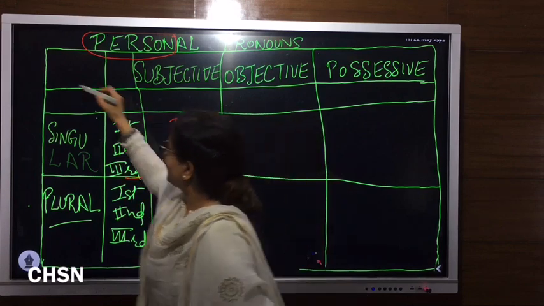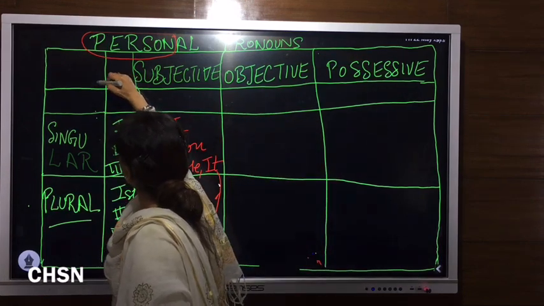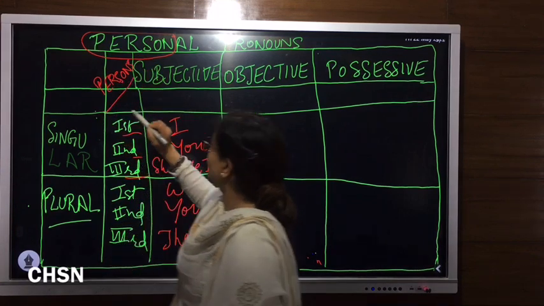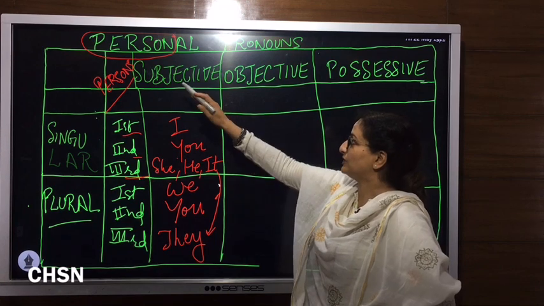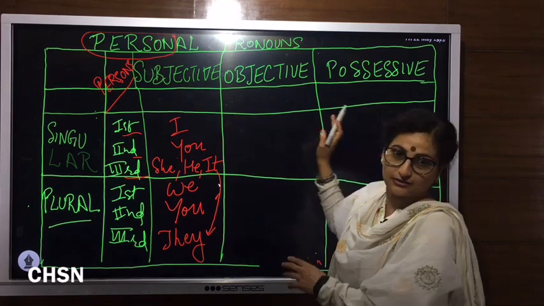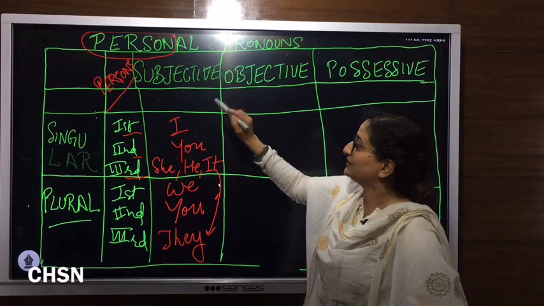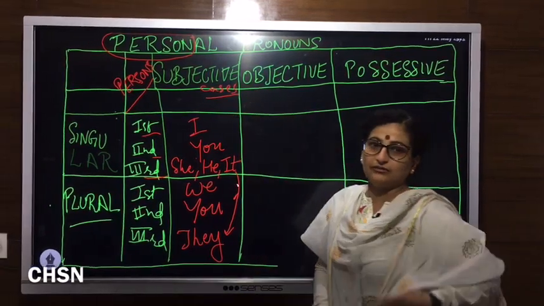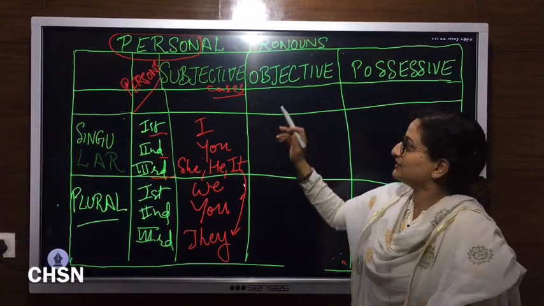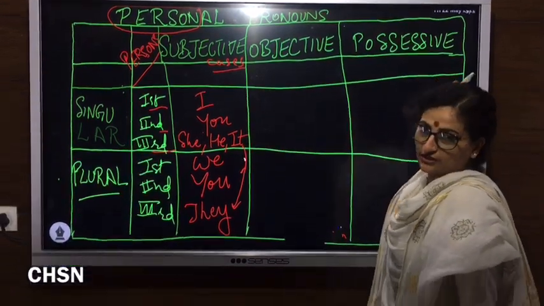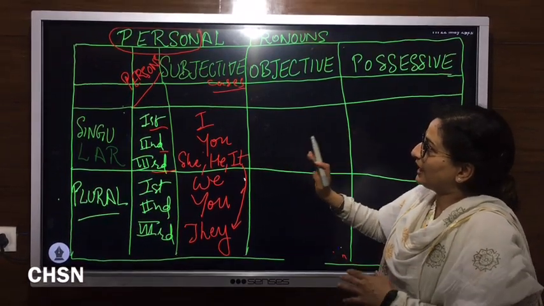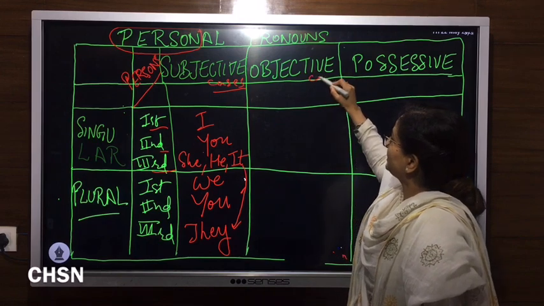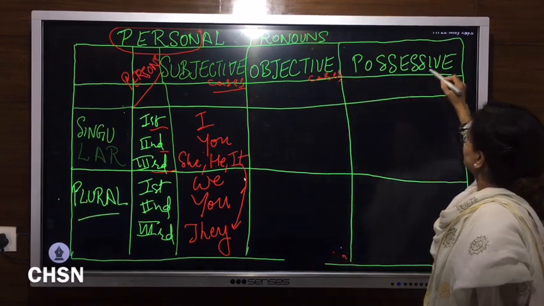Now, these are the persons which we were talking about, but there is one more criterion on behalf of which we have classified our personal pronouns, that is case. There are 3 cases. As we have done in nouns, 4 cases: subjective, objective, possessive, and vocative. Similarly, we have in pronouns also 3 cases: subjective case, objective case, and possessive case.